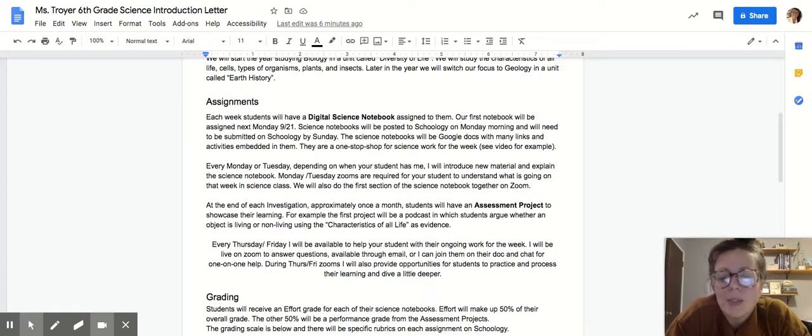Every Monday or Tuesday, depending on when your student has me, I will introduce new material and explain the science notebook. Monday and Tuesday Zooms are required for your student to understand what is going on that week in science. We will also do the first section of the science notebook together on Zoom. At the end of each investigation, approximately once a month, students will have an assessment project to showcase their learning. For example, the first project will be a podcast in which students argue whether an object is living or non-living using the characteristics of life as evidence.